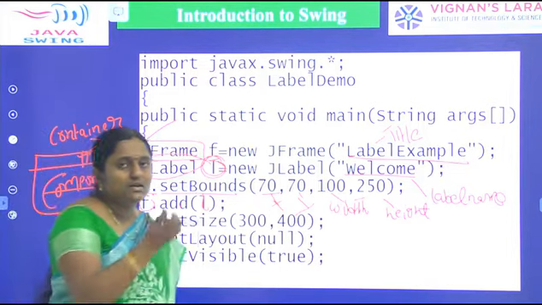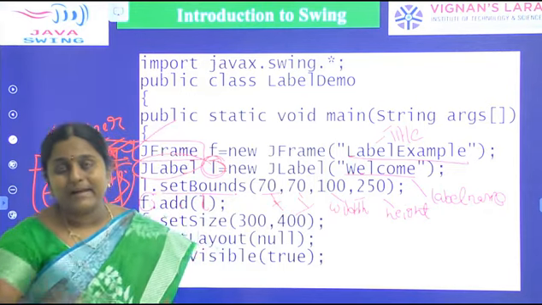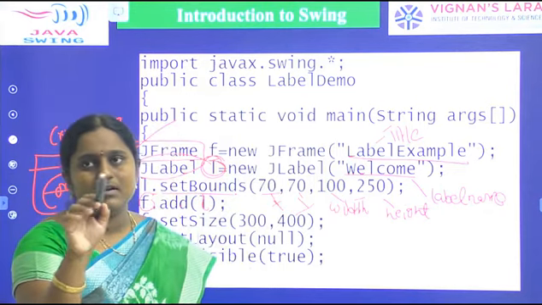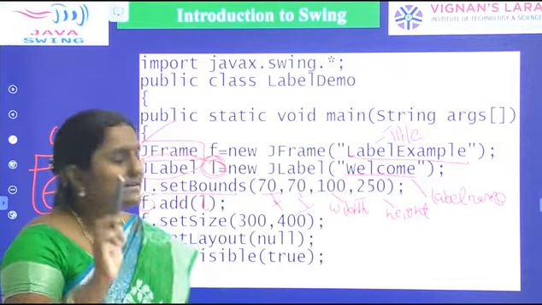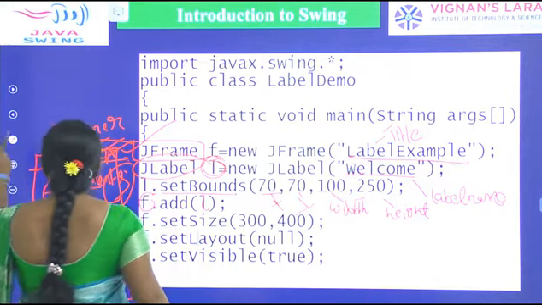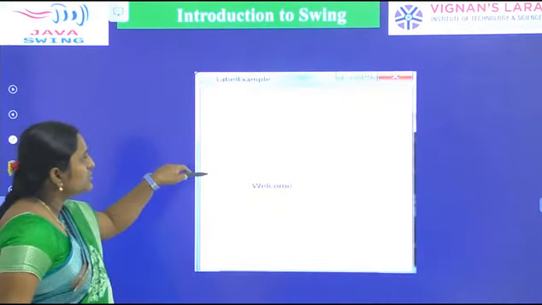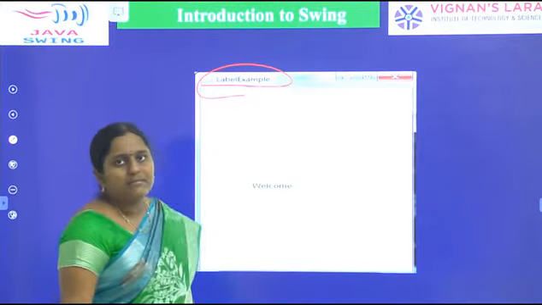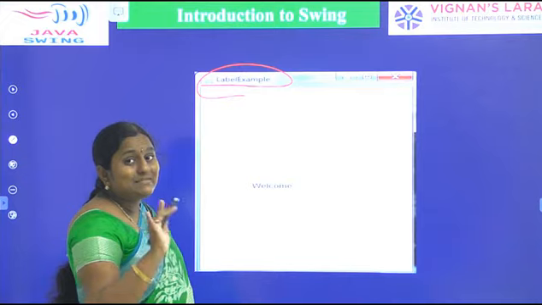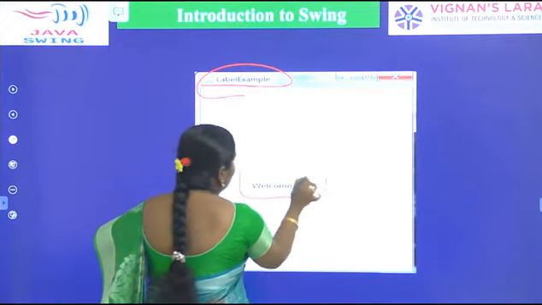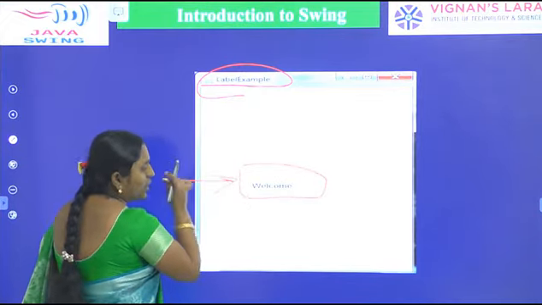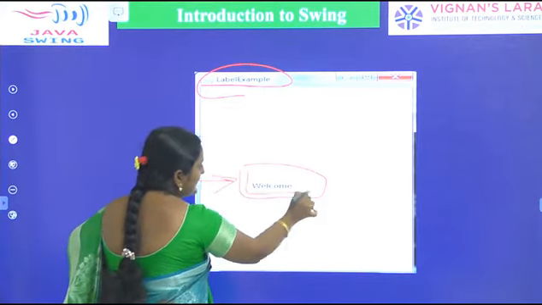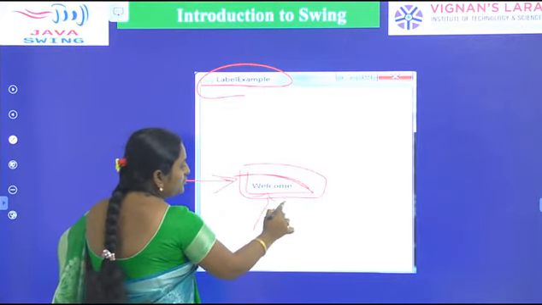So once we compile and run this program, on the console it will display one container, that is the frame. Our frame name is Label Example, and our label name is Welcome. It will be displayed at some x coordinate, y coordinate, with some height and width. It is a label, so we can just read it.